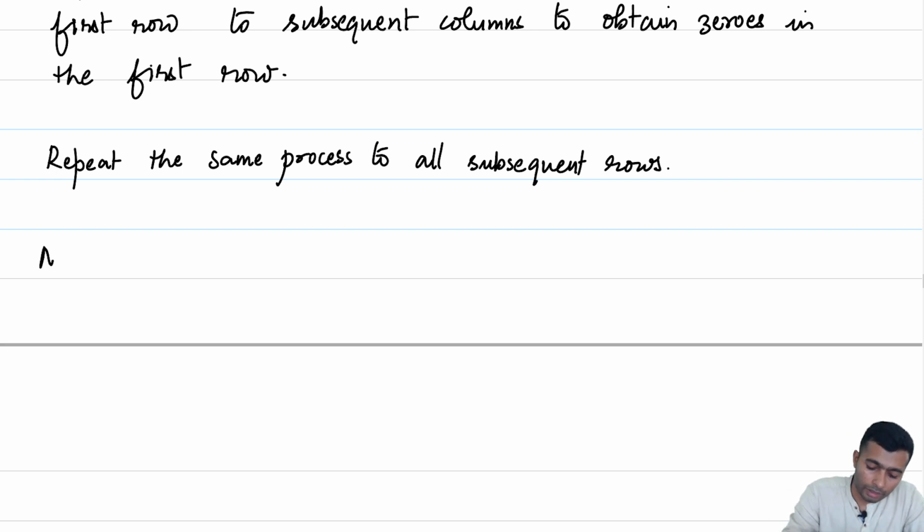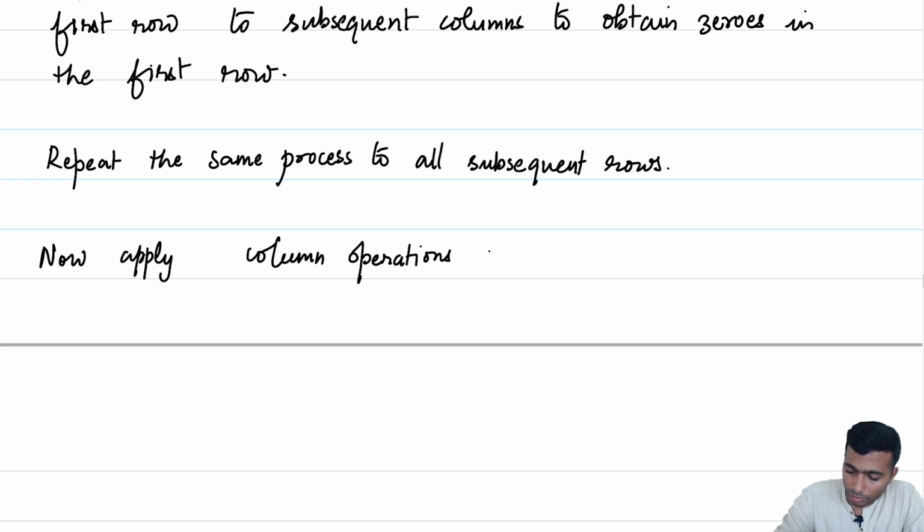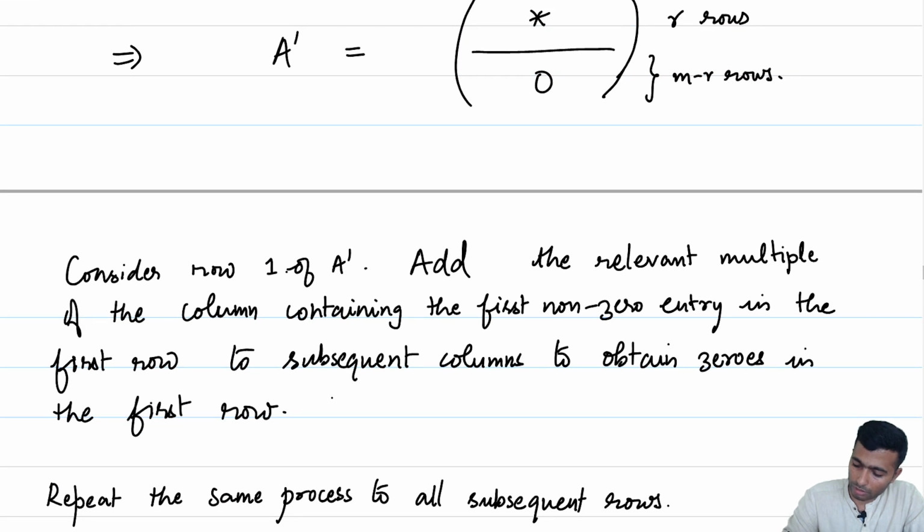Now, apply column operations of type 1, where you interchange columns. Many operations might be needed, or none might be needed, depending on the requirement. Remember that the previous ones were all column operations of type 3.